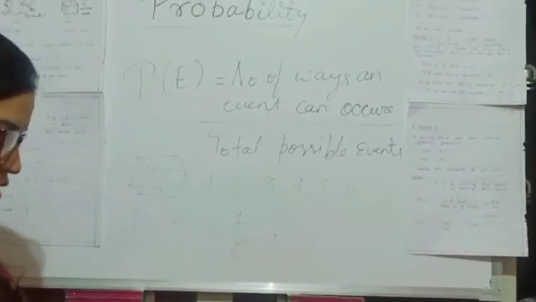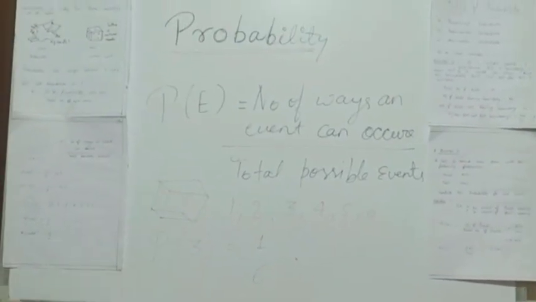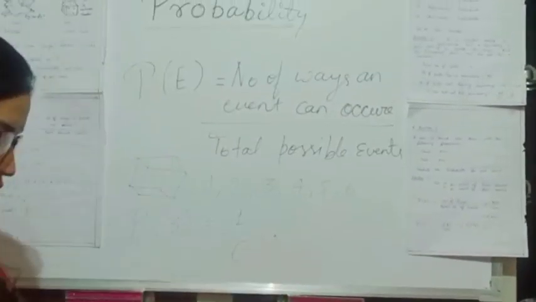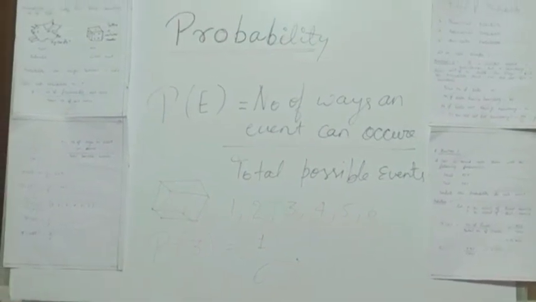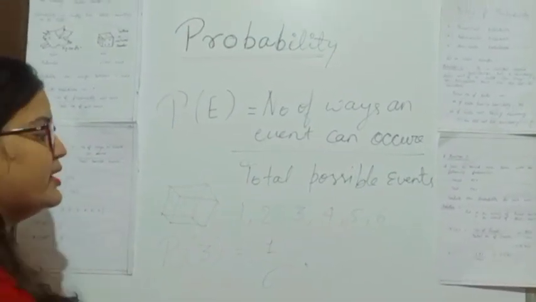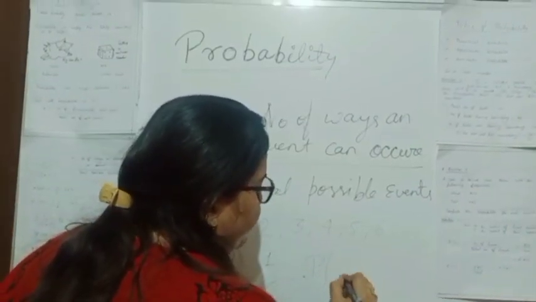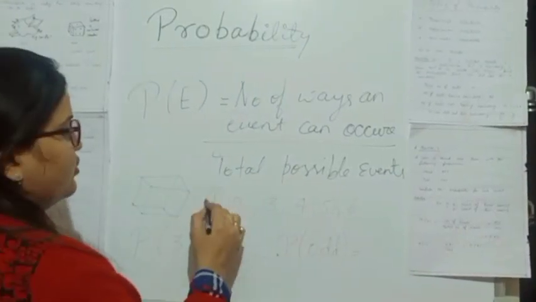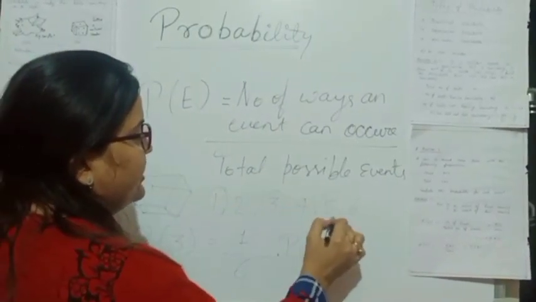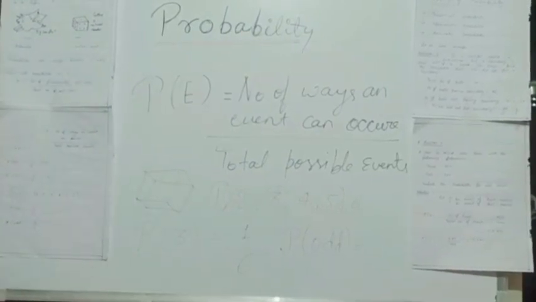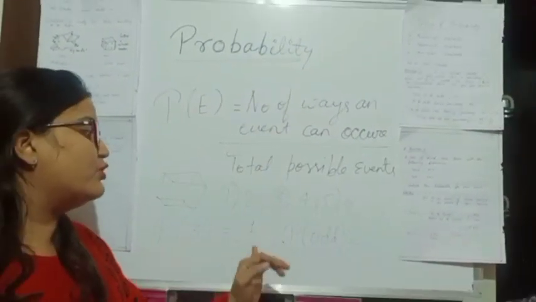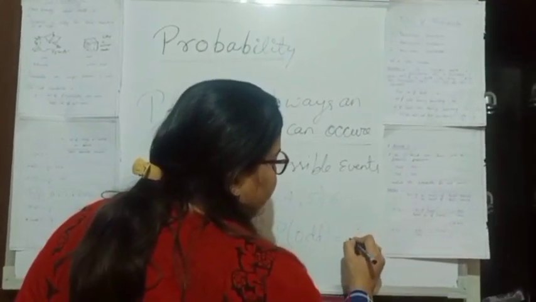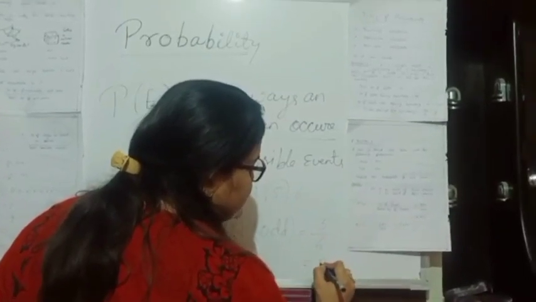If we are talking about when we roll a die and get an odd number, what is the probability of an odd number? How many odd numbers are there? 1, 3 and 5. So the number of ways the event can occur is 3 and the total number of outcomes is 6. So the probability of an odd number is 3 by 6, equal to 50%.